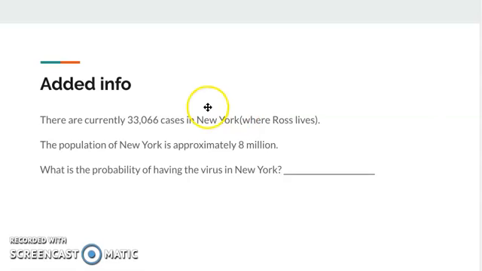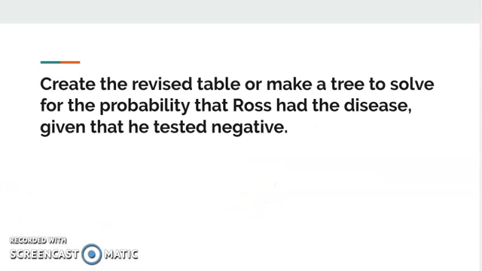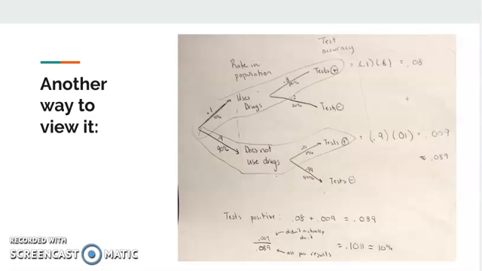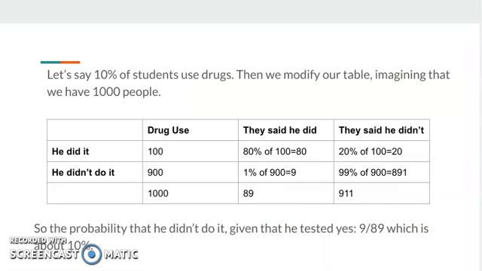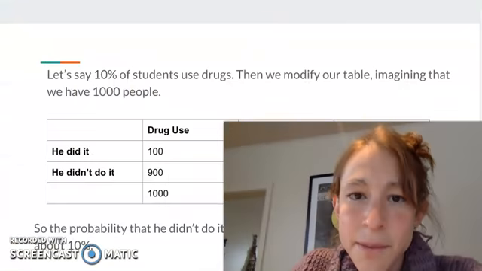Then we add the additional information. Ross Douthat is from New York City, where there are currently 33,066 cases, and the population of New York is approximately 8 million. So what's the probability of actually having the virus in New York? Then I want you to find the probability that Ross had the disease given that he tested negative using either the tree approach or the enhanced table approach. So that is your summative assignment.